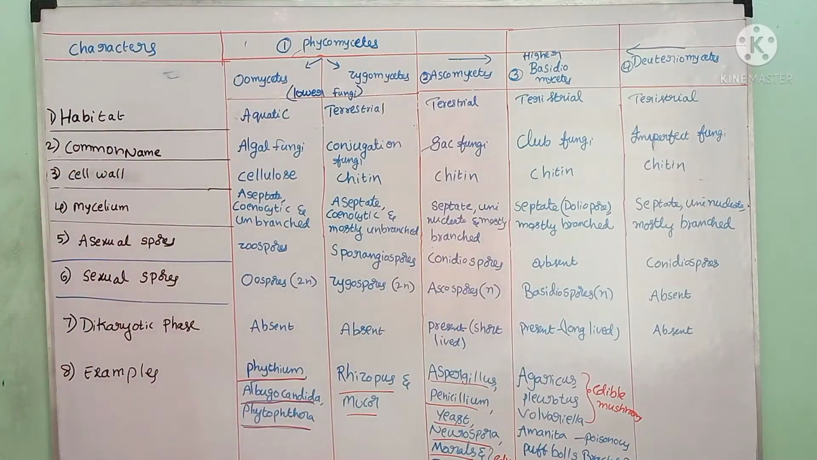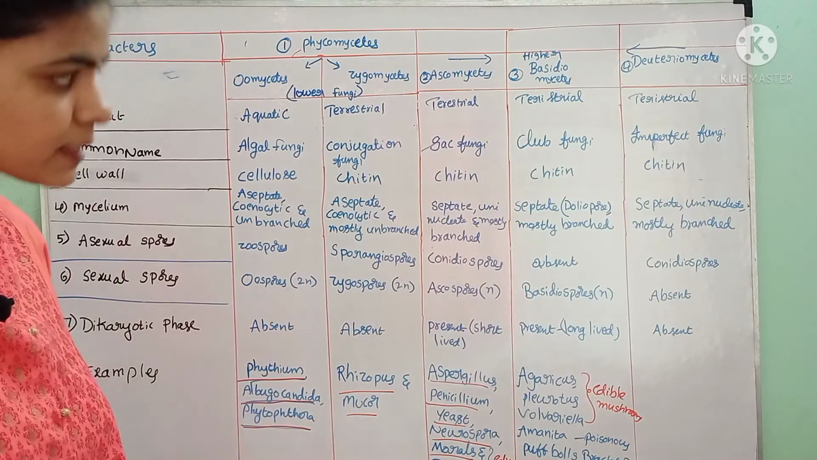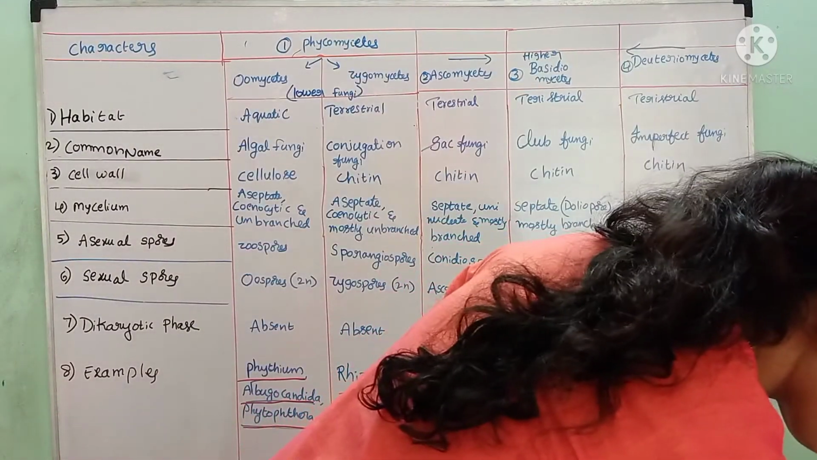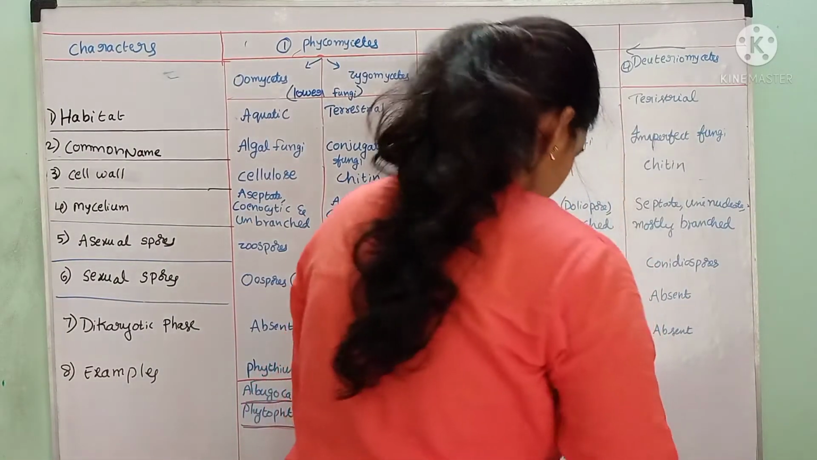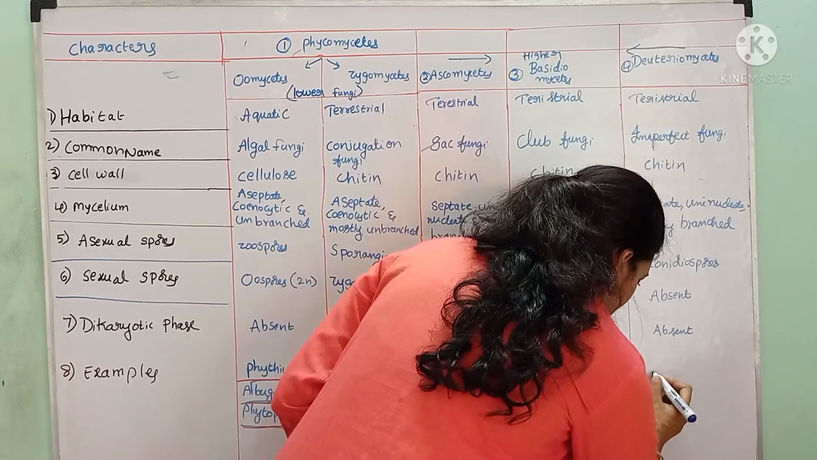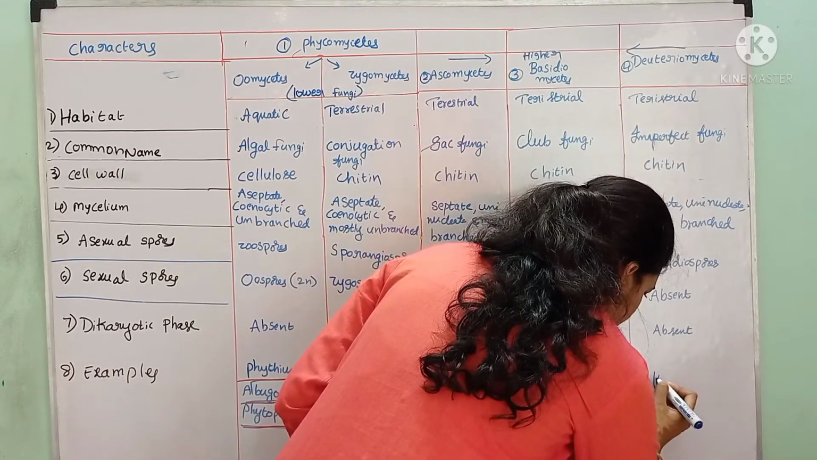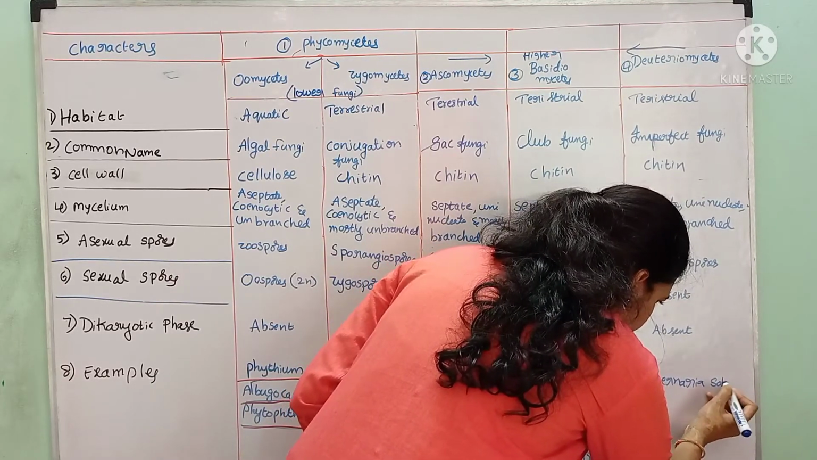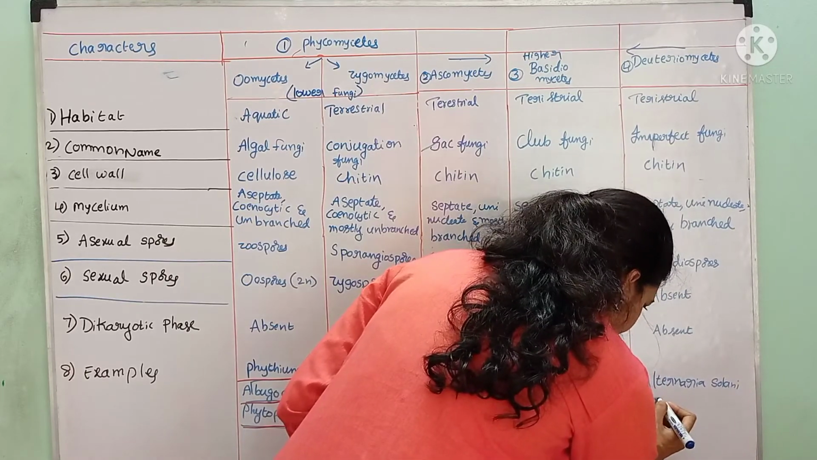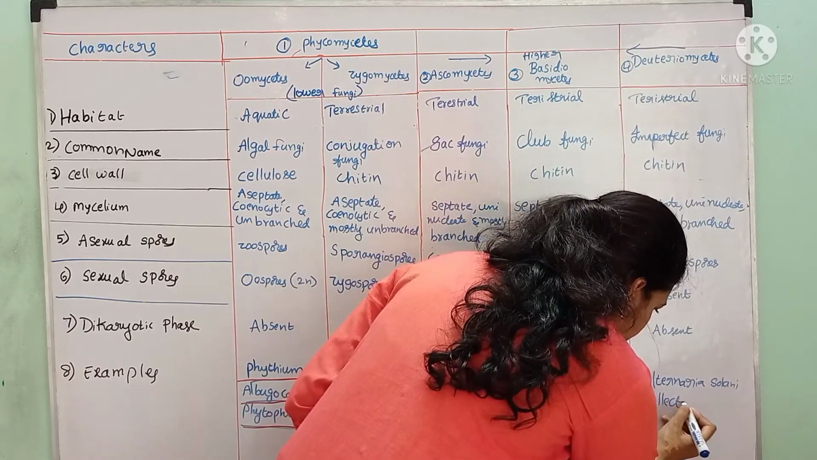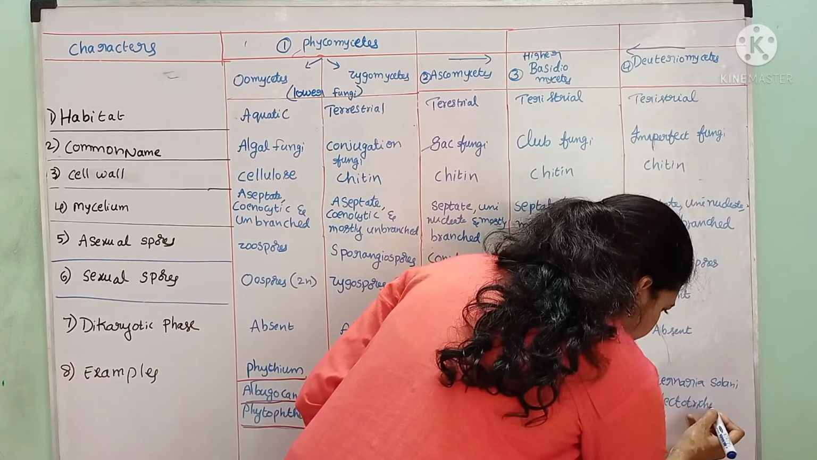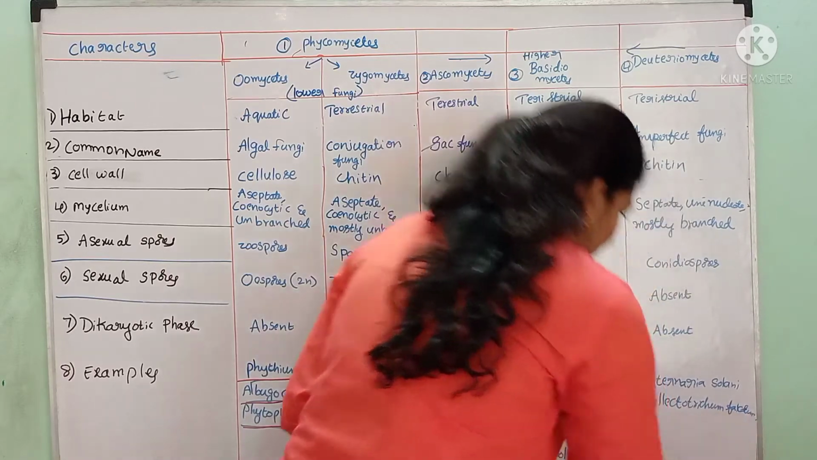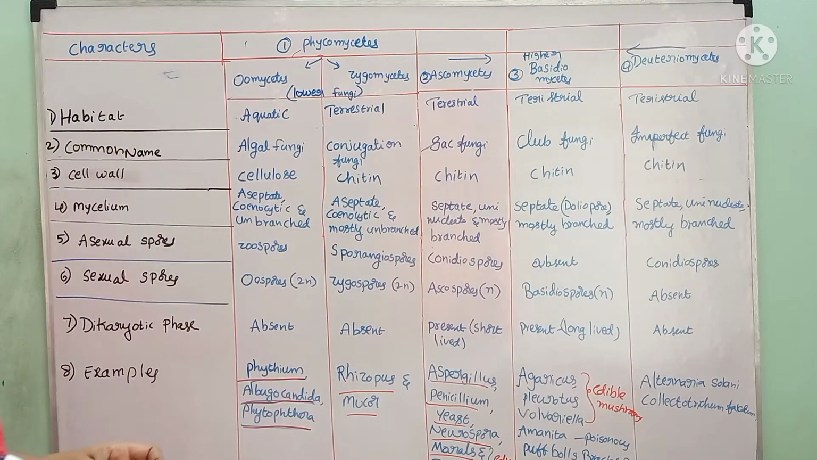These are the examples of some Basidiomycetes, and examples for Deuteromycetes are Alternaria solani, Colletotrichum falcatum. Like this we can tell so many examples for this.